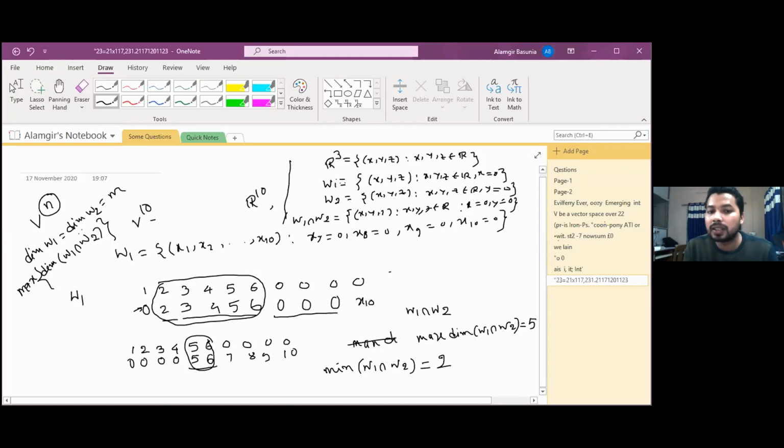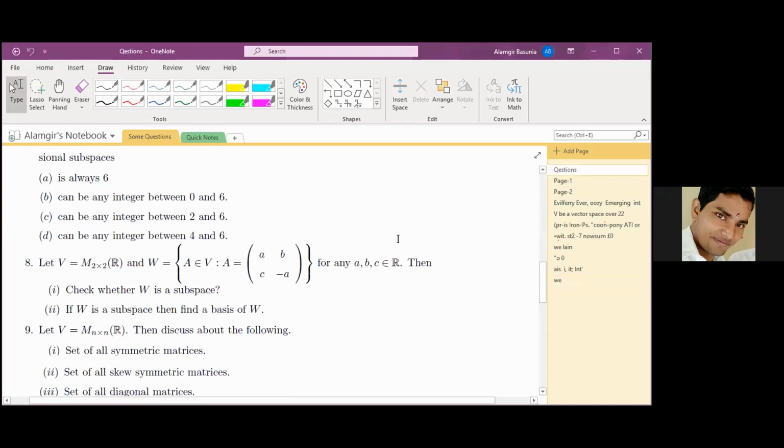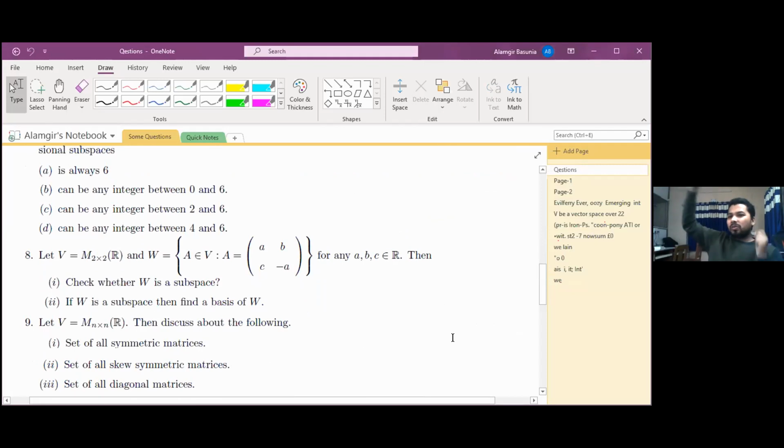In place of x10, put 0 here. You will get 6 dimension here for maximum, and for minimum it will be 1. Okay. Clear to everyone? In that case it will be m minus 1. I think all of you will get this one.